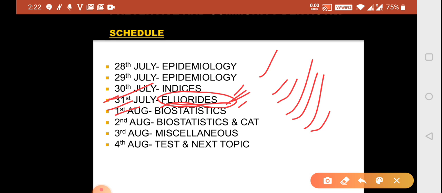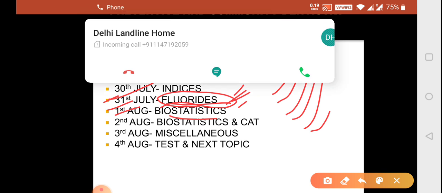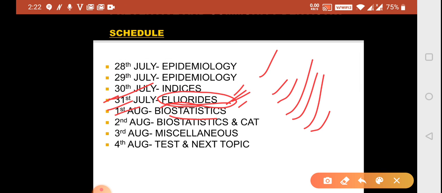That first is using UV light, then second is chemically cured, and third is using visible light, and fourth is fluoride coating sealant. UCVF is the mnemonic I tell you. So this is how we'll be covering this topic of fluorides, very nicely given. Pulse is enough along with dentist if you can cover. If you are not able to cover, just go through the pulse only. I'll help you for covering the dentist. I will tell you those 10 to 15% of the questions that are there in the dentist but not in the pulse.